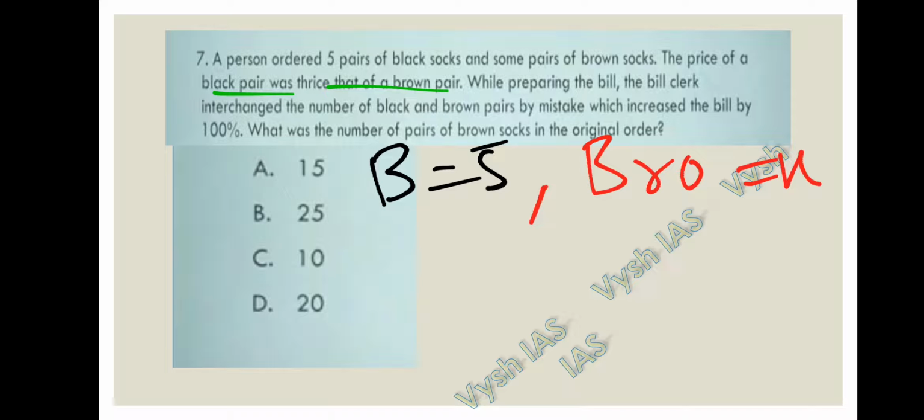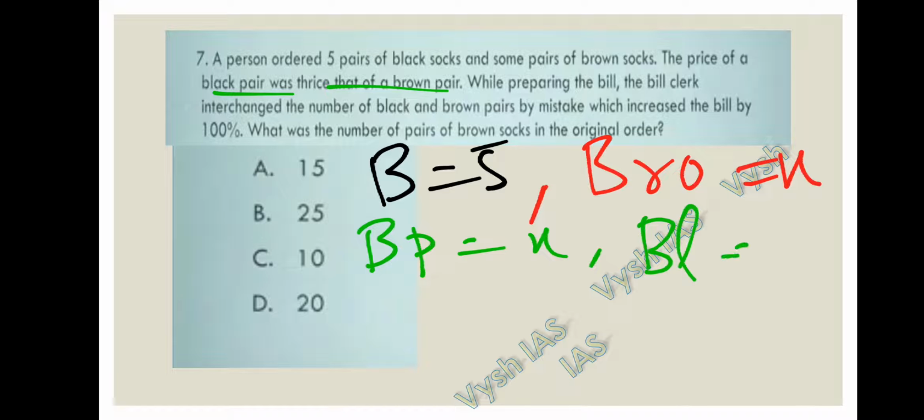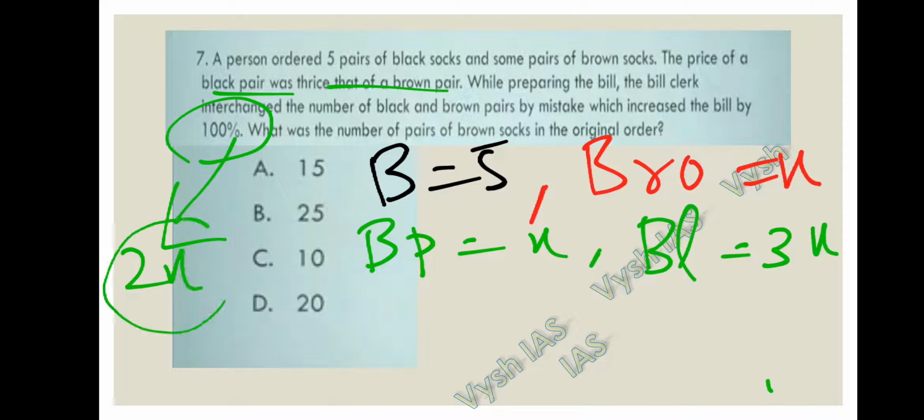So for example, the brown pair's price is nothing but X, and the black pair's price will become 3X. While preparing the bill, the clerk interchanged the number of black and brown by mistake, which increased the bill by 100%. So a 100% increase is nothing but the bill has become twice. Right, 100% increase is nothing but twice. What is the number of pairs of brown socks in the original order? Okay, now let's solve the question.